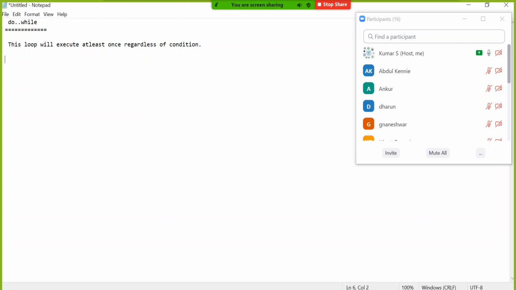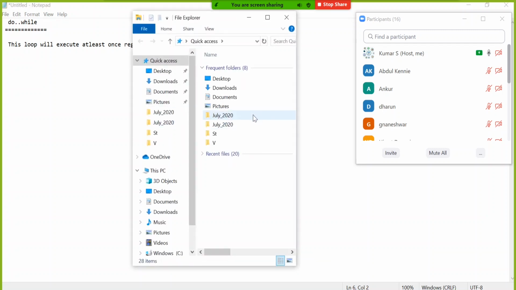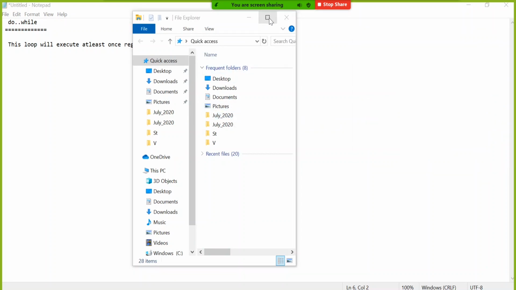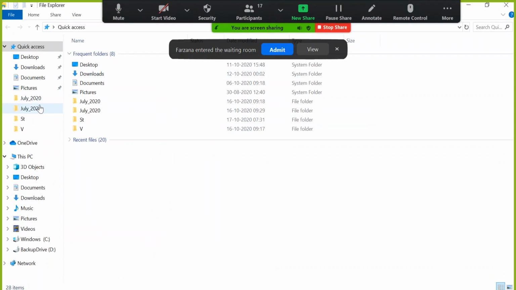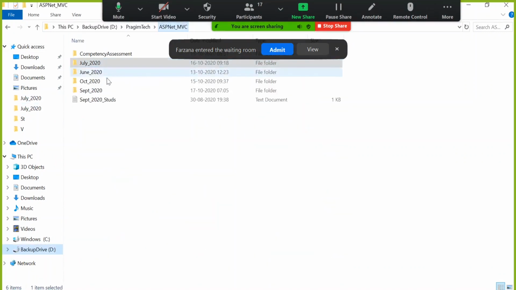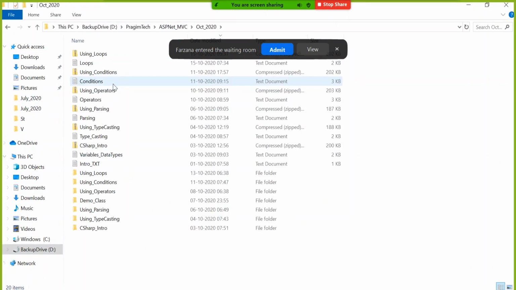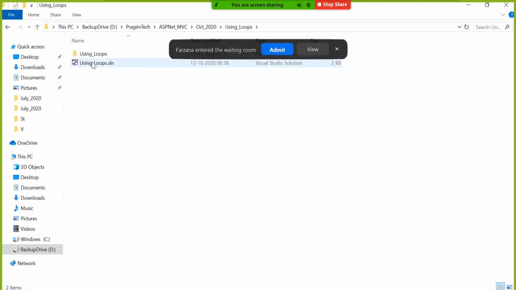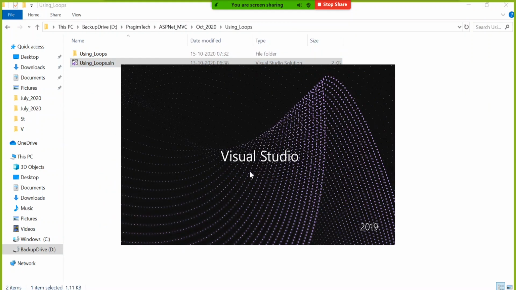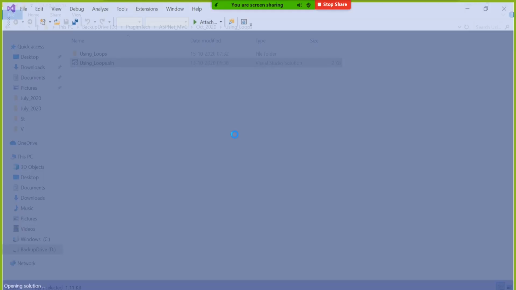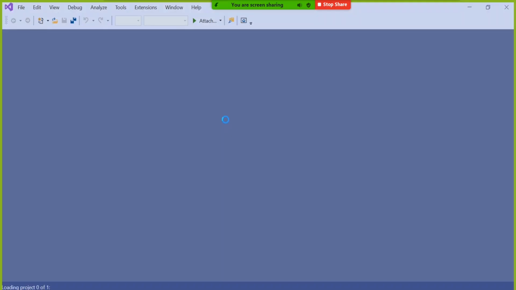So if I copy that while loop and change it, it will be more understandable for you. Let me go to your folder and open that while loop, and then I will make some changes on it.